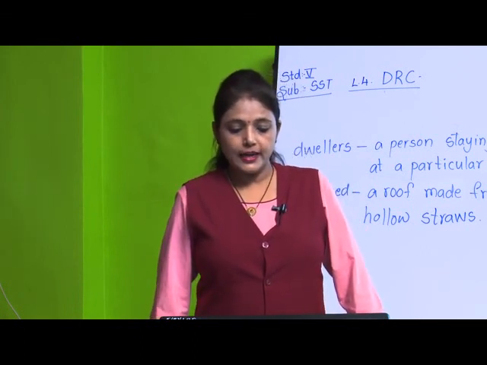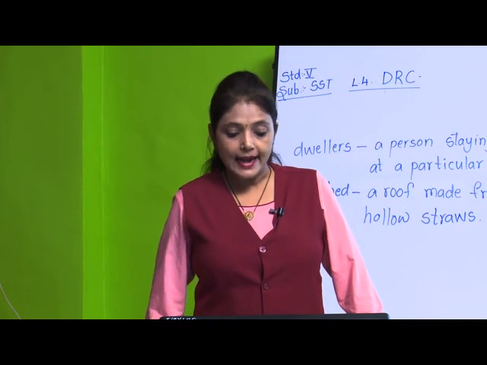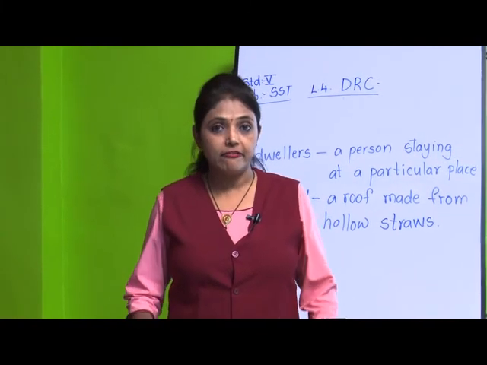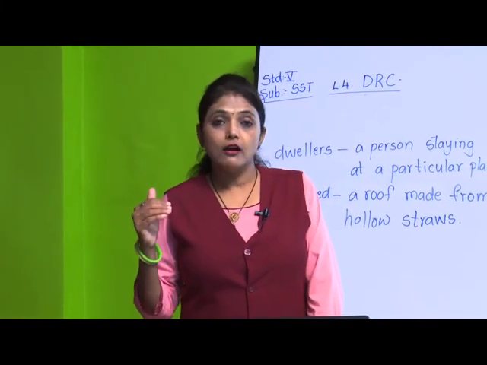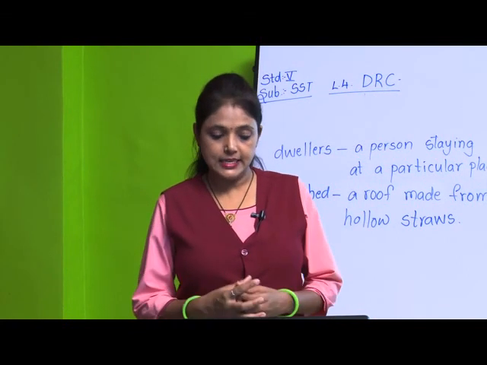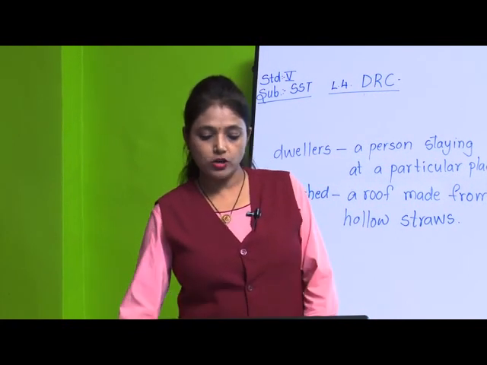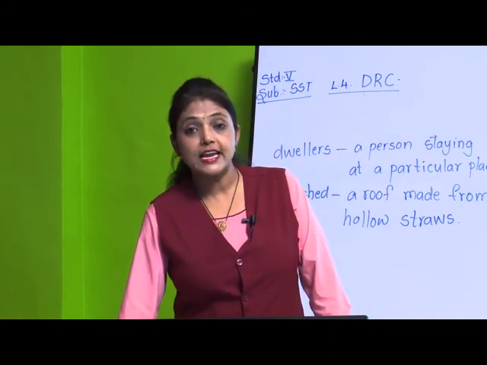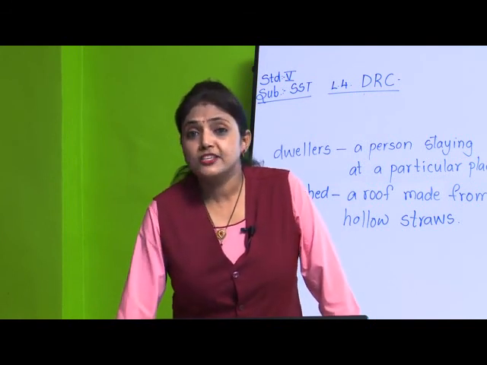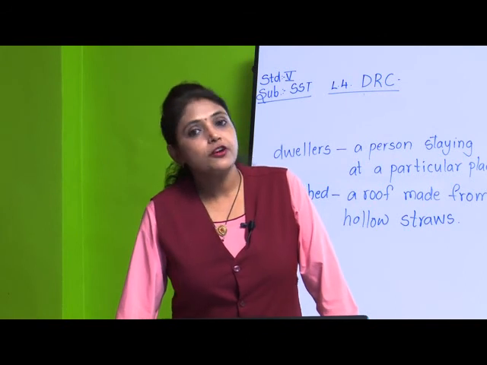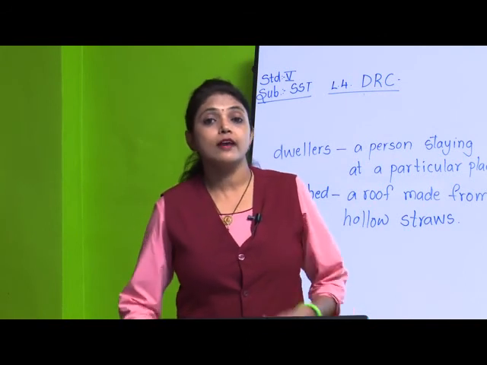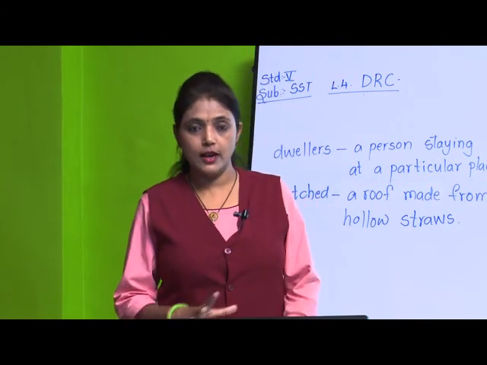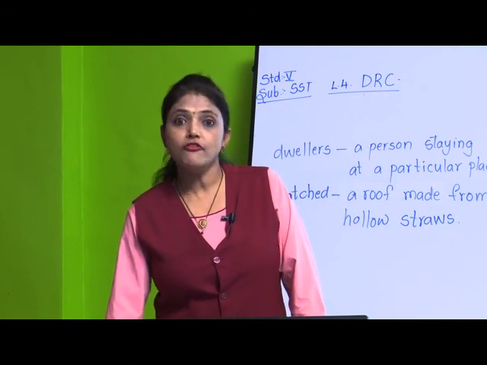The rail and road connect cities with each other, but land is not so well developed. Land is not well developed means the roads are not properly developed, and they use only rails and roads to connect the cities with each other. And water transport over the river Congo and other rivers is the major means of transport. What is the major means of transport? They use water transport. River Congo and the other rivers are also used to travel from one place to another. So, this is the resource of transport.